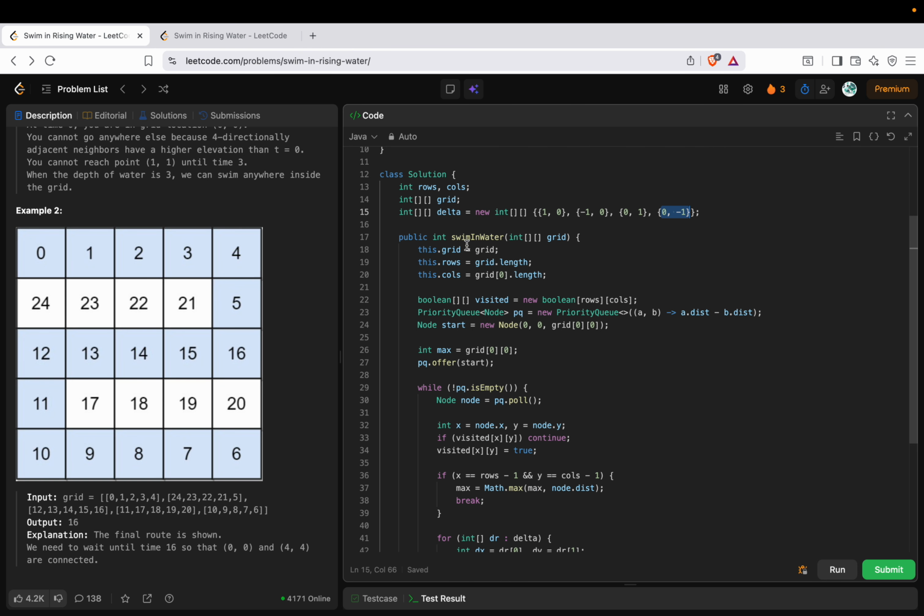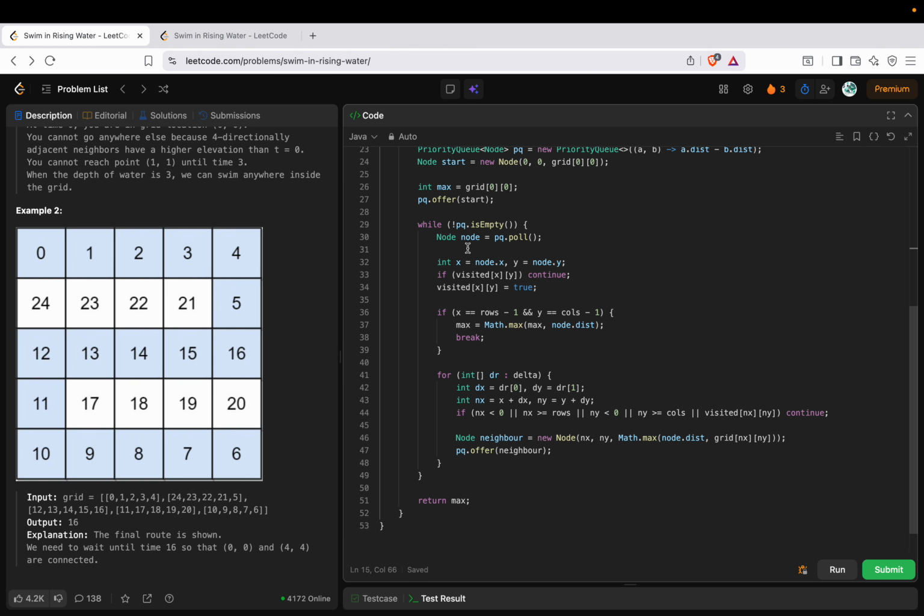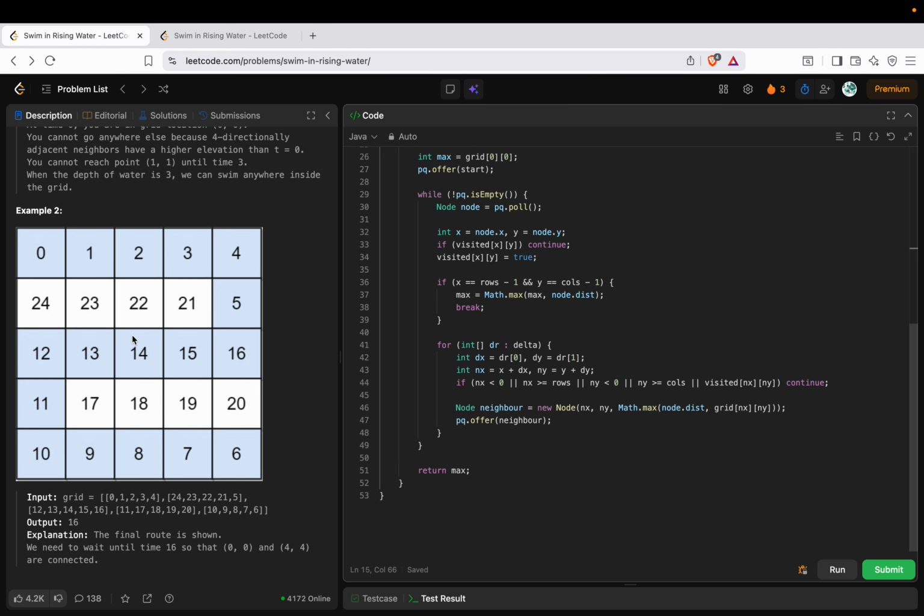So this will help me to navigate in all the four directions. The new coordinates, new ny and new nx, are basically the current coordinate plus the delta x, which I have defined over here. There is a possibility that we might also reach out of this matrix, so we have to make sure that we reside in the matrix itself, and we should only process the nodes which were not visited so far.